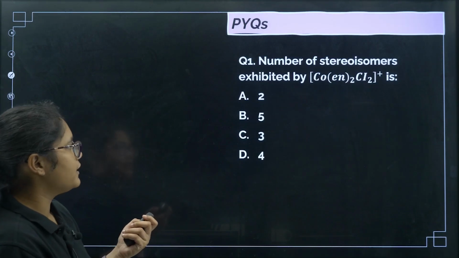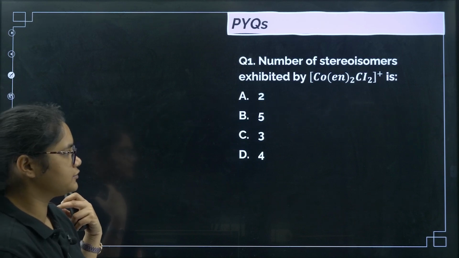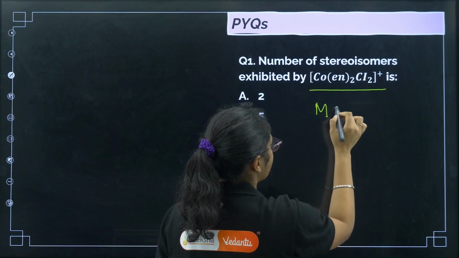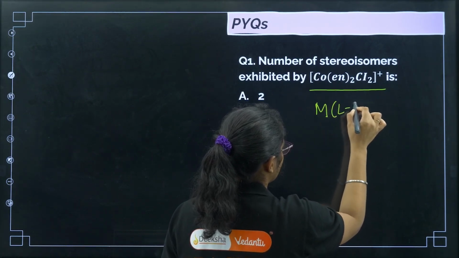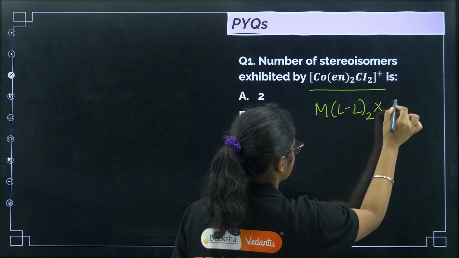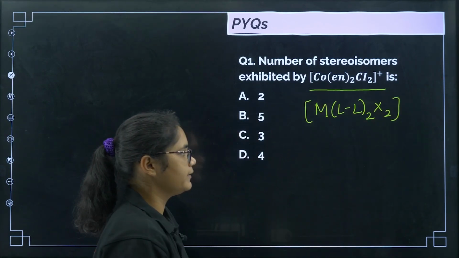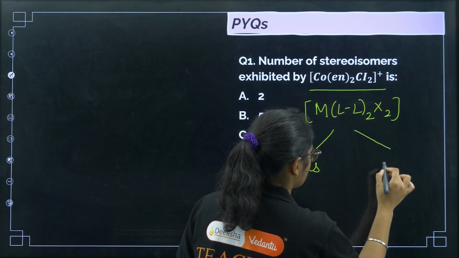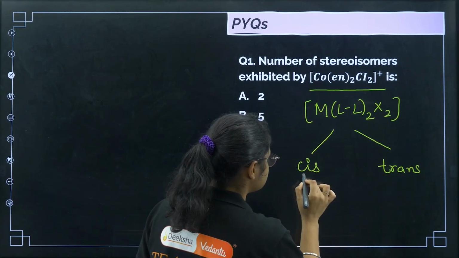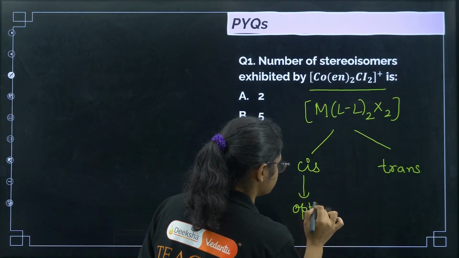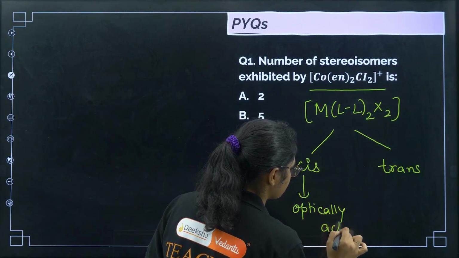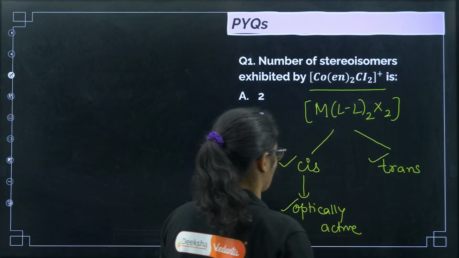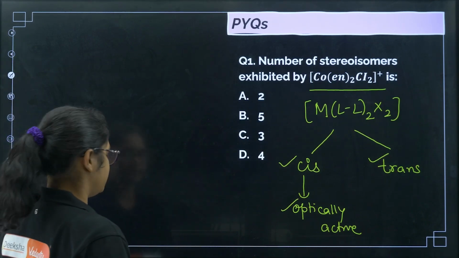Okay, fine. Now let us do a PYQ. Number of stereoisomers exhibited by this one. If you see, this is MLL2X2 type, right? Now if you remember, this one can have cis and trans, and the cis one will have its optically active form also, the mirror image of this one. So how many total stereoisomers will we get? The cis one, trans one, and then the optically active one, right? So we'll draw it also and check.